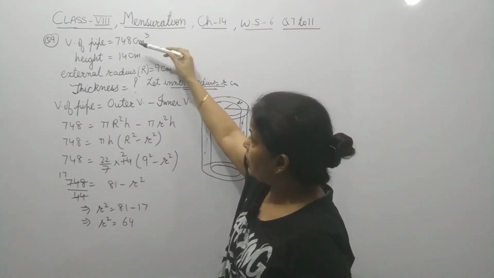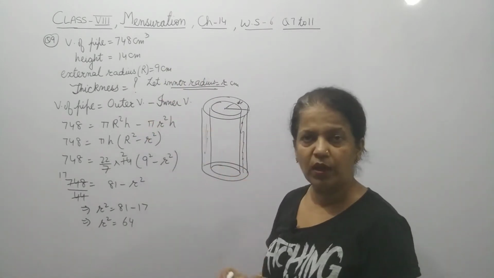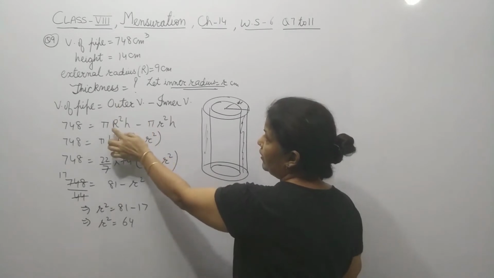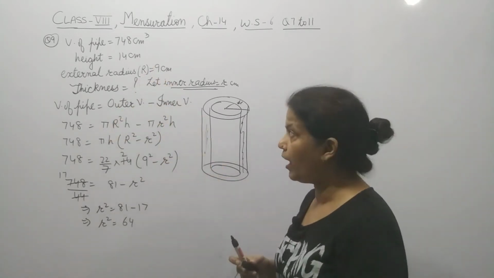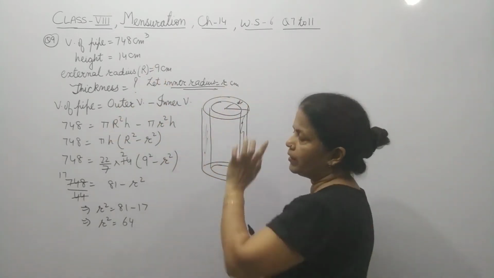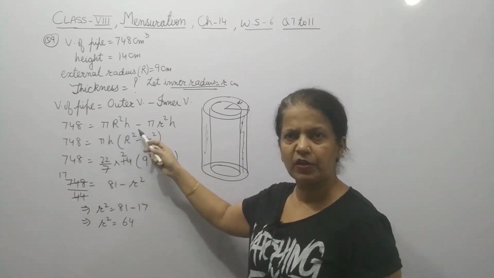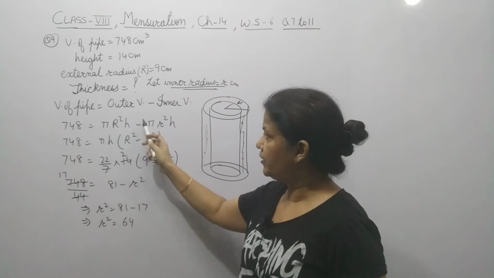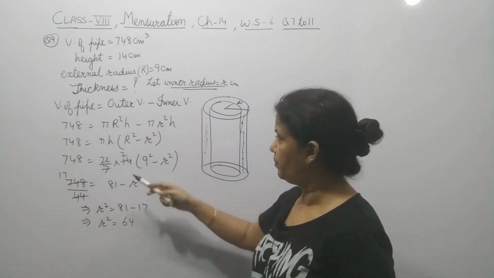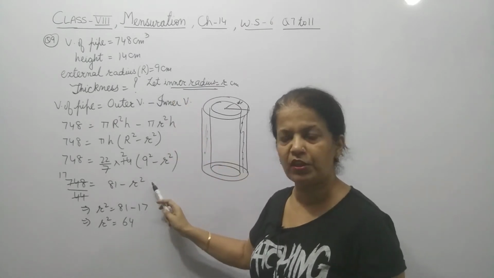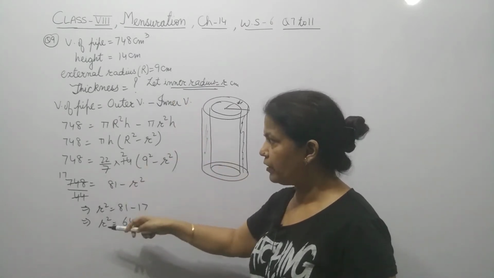The volume is given as 748, put it over here, and for the outer volume we will represent the radius with capital R, and the inner radius we will take with small r. Apply the formula pi r square h. Take pi h common to make it more simple. Now instead of R square, substitute its value, solve it further.